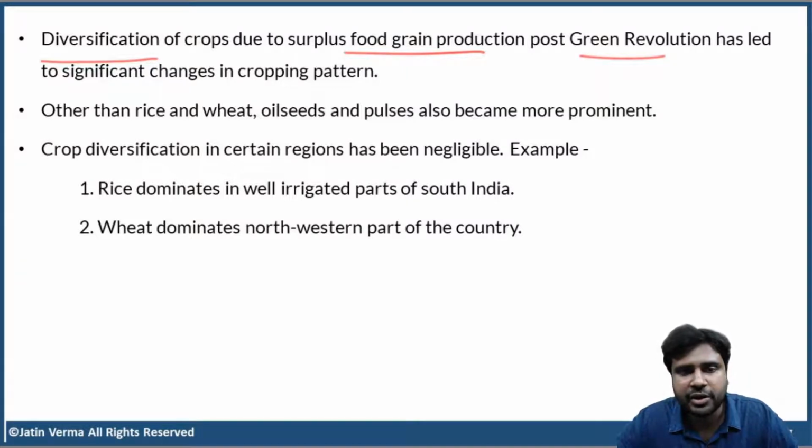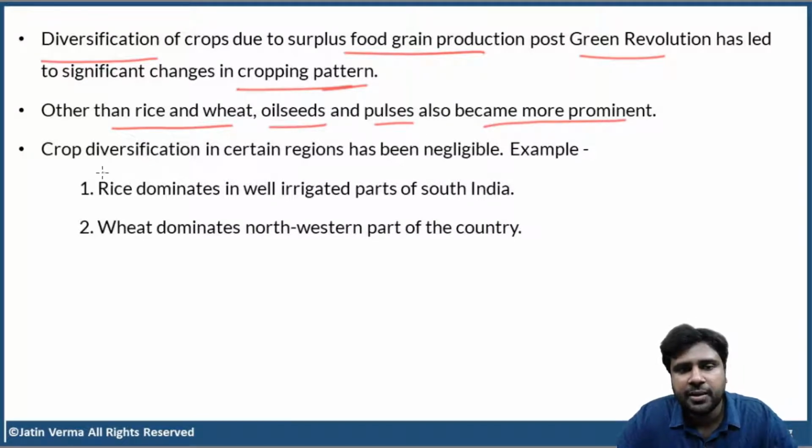So that led to changes in the cropping pattern, but not throughout India, only in very few limited places. Other than rice and wheat, oil seeds and pulses also became prominent.